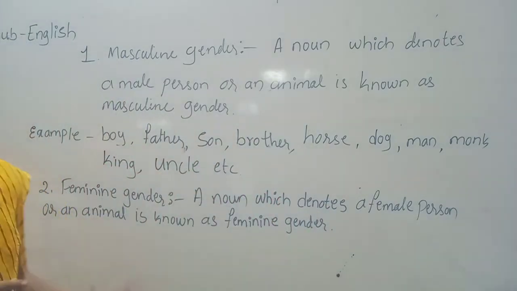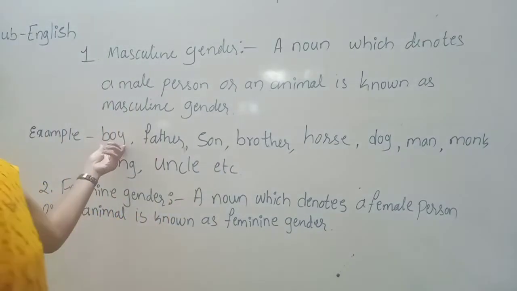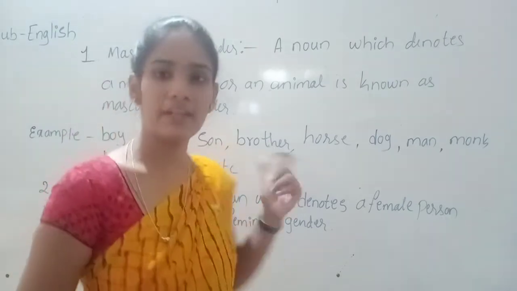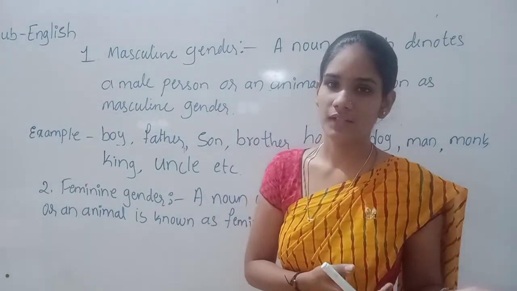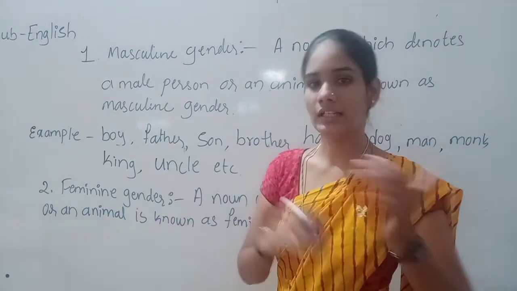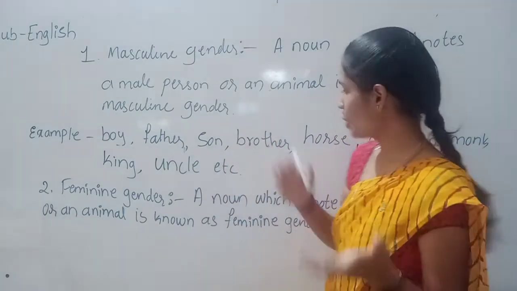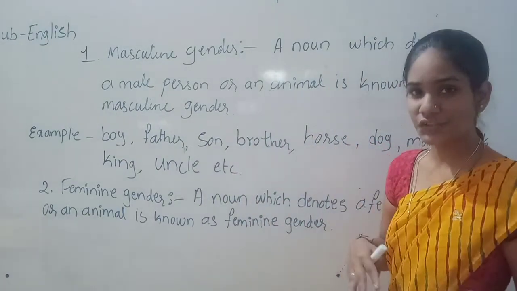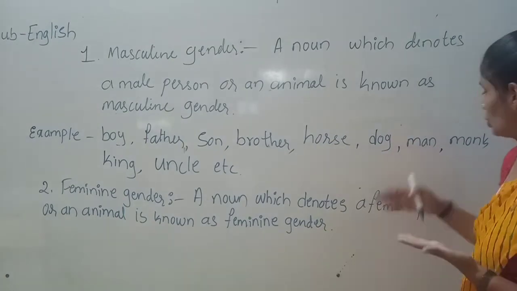Okay, so examples for feminine gender we can have. Boy, the feminine or female word of boy is girl. Yes, so boy, girl. Father, mother. Son, daughter. Brother, sister. Horse, mare. Dog, bitch.